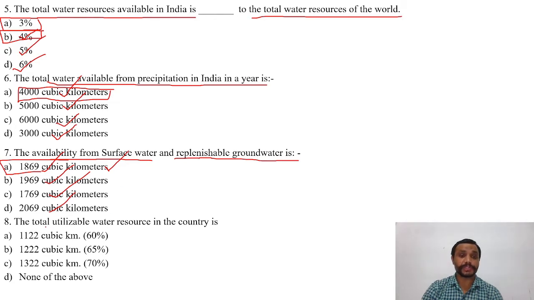Now the next question is, the total utilizable water resources in the country is: options are A, 1122 cubic kilometers, that is 60%; B, 1222 cubic kilometers, that is 65%; D, 1322 cubic kilometers, that is 70%, and none of the above. The right answer is A, that is 1122 cubic kilometers, 60%.